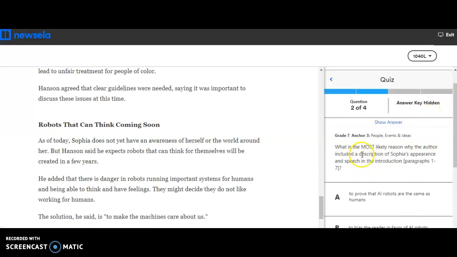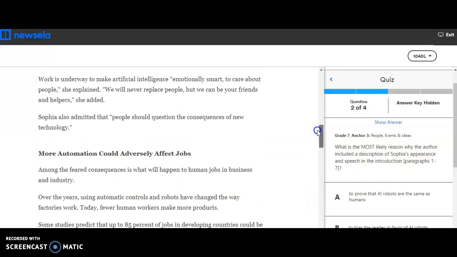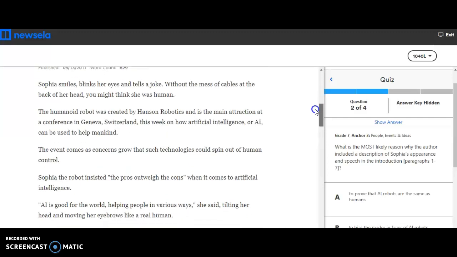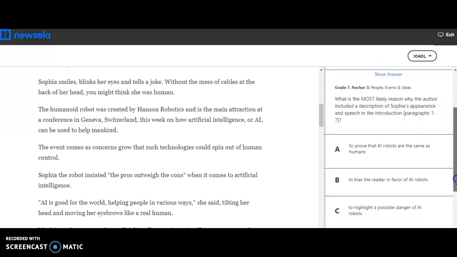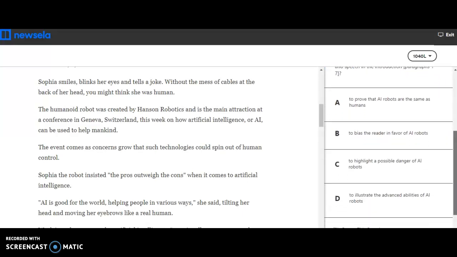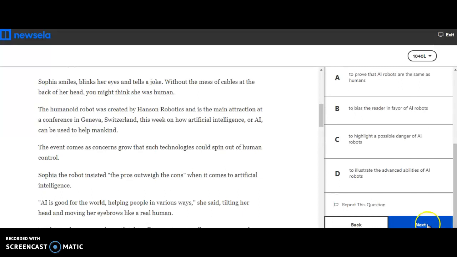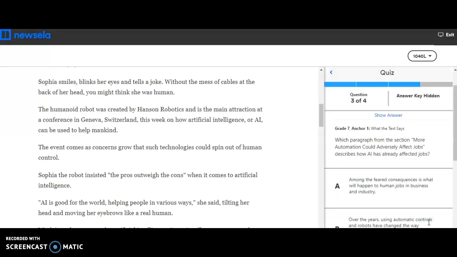Question number 2, what is most likely the reason why the author included a description of Sophia's appearance and speech in the introduction? So you have to scroll back up. So this is our description here. So why would they include a description of what she looks like? What purpose does that serve for us as readers?